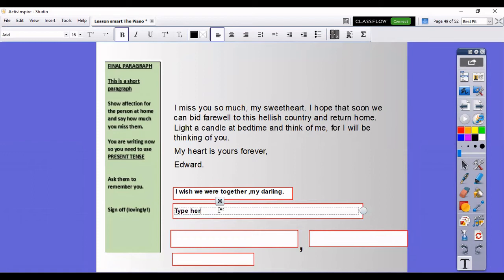So instead of I hope that soon we can bid farewell, I'm going to start with I dream of leaving this God-forsaken. God-forsaken is all one word, I believe, but I just need to check that. God-forsaken. It doesn't look right. I might put a dot on that and check it. God-forsaken country. And then I'm going to use that and. I dream it and. So that replaces that one.